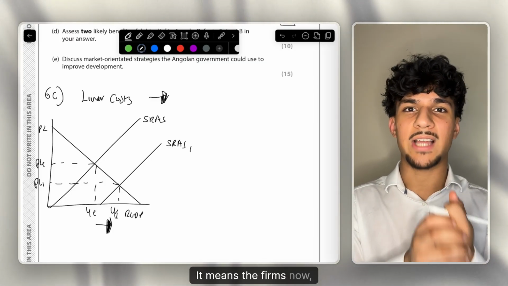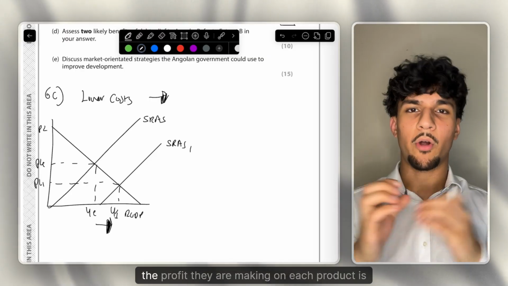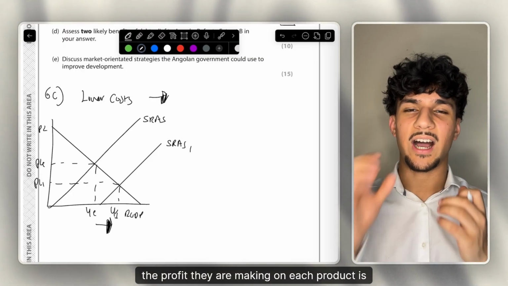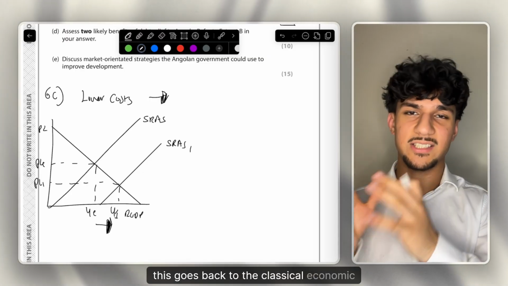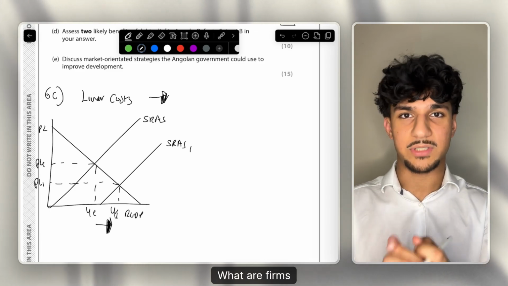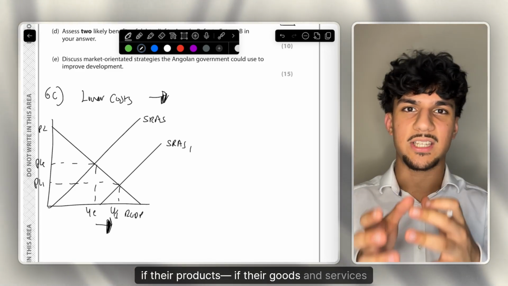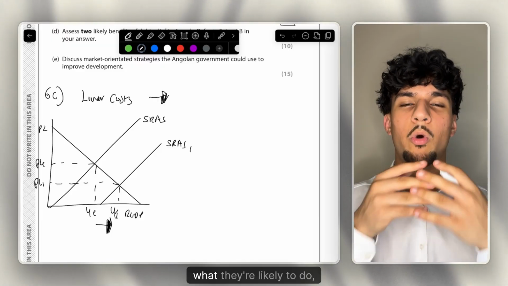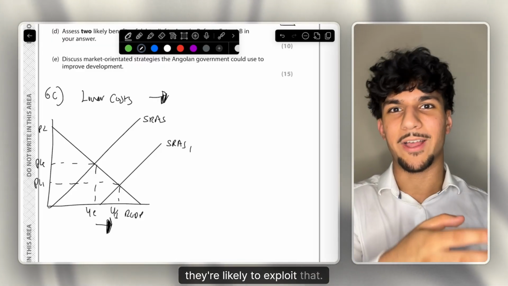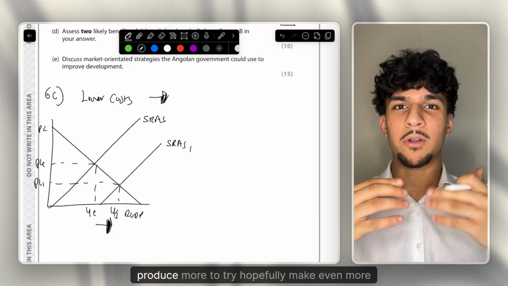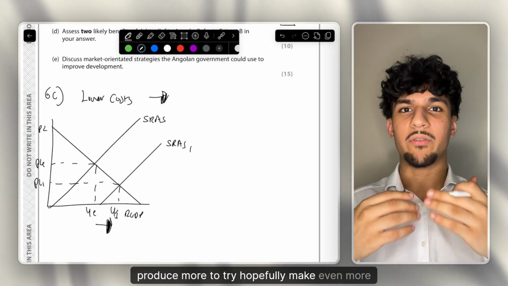It means the firms now, the markup on the product, the profit they are making on each product, is higher. And remember, this goes back to the classical economic assumption. Firms are profit maximizers. Therefore, if their goods and services have a higher profitability, what are they likely to do? They're likely to exploit that basically. They're likely to produce more to hopefully make even more profit.